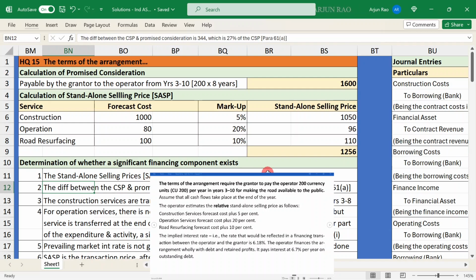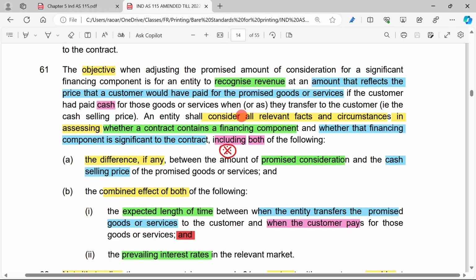In order to determine whether there is a significant financing component, we need to consider all relevant facts and circumstances, including the difference between the promised consideration and the cash selling price, and the combined effect of the expected length of time when the entity transfers the promised goods or services, when the customer pays, and the prevailing interest rates in the relevant market.